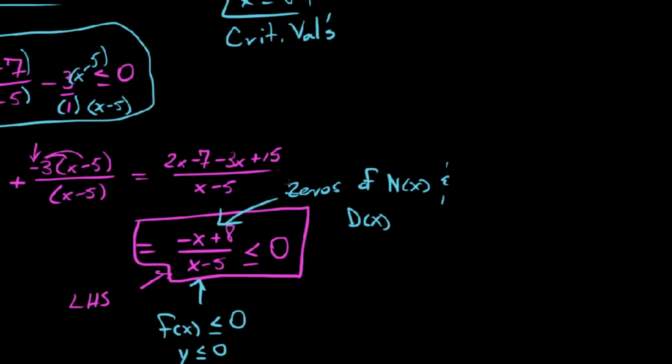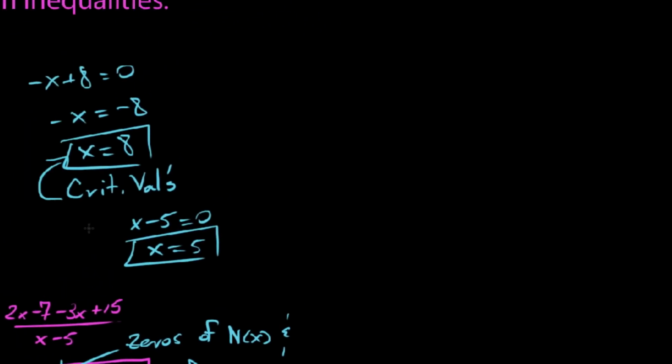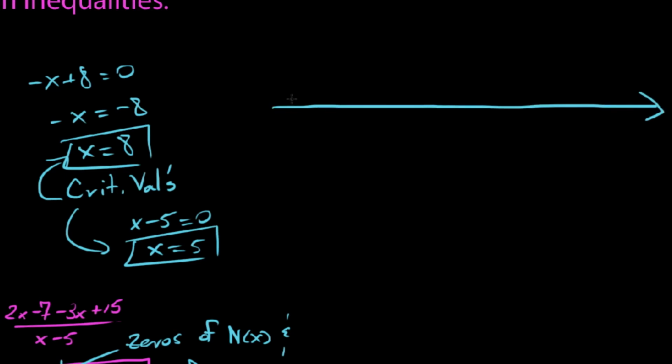So we say also, if you set the denominator equal to 0, this is going to be where our asymptote is, of course. We say, all right, well then x minus 5 is nada, so x is 5. And this is our other critical value. So we have two critical values here. And just like when you solve a polynomial inequality, what this does is it sets up our test intervals on our x-axis. So in this case, we've got our two critical numbers. Oh, I'm just going to make this 0 here. We say 1, 2, 3, 4, 5, 1, 2, 3, 4, 10, 5. So we say critical numbers, critical values.